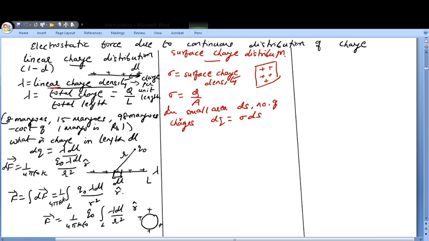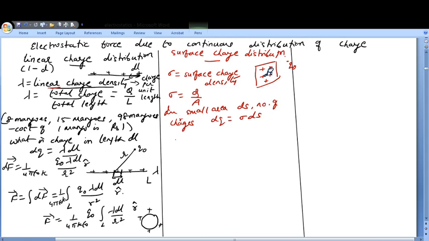Now suppose I have a charge q naught here and I want to know the force experienced by this charge q naught because of this surface charge distribution. So what you will do is take a small area ds inside, as is generally done in physics. Because of this ds, what will be the force?